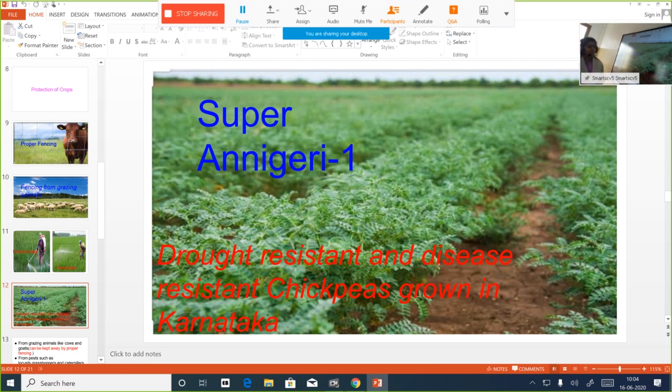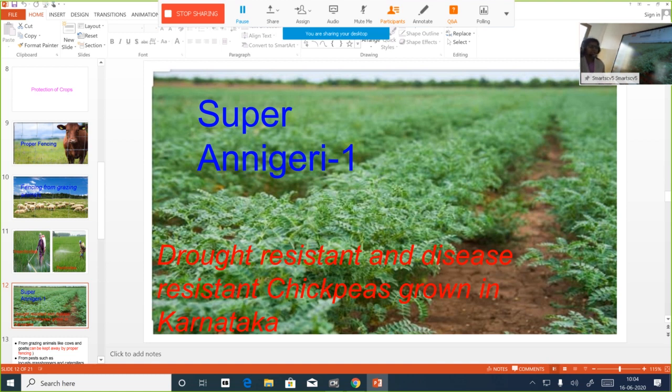And what is special about this variety of chickpea? It's a variety of chickpea which is drought resistant. Karnataka does not receive much rainfall. So there is no problem for this crop. This crop is actually drought resistant. Even if there is shortage of water, the plants will grow healthy and also they will give us a good yield. And what is another important characteristic of this crop, Super Anigari? It's a disease resistant chickpea.